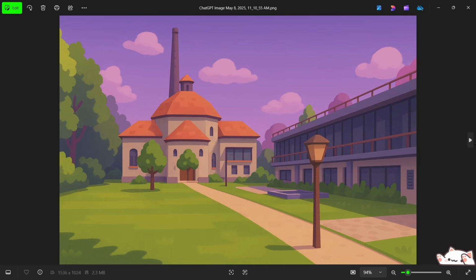And what we got in the end is this beautiful image. It's the same location, but it's very simplified. So we have a glass house here, the crematorium is here, the lawn, the lamppost, the forest, the sky. It also added some nice clouds. But it's the same location, it's recognizable, but it's already stylized for the video game. And this image is better suited as the reference image for different AIs because it doesn't have that many details.